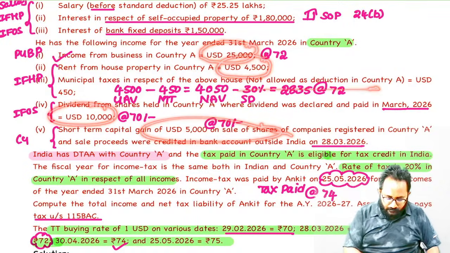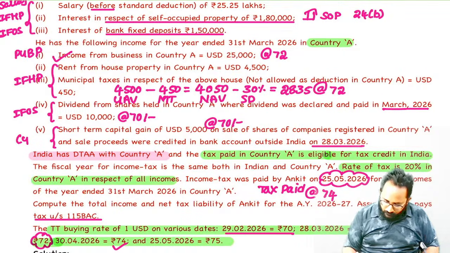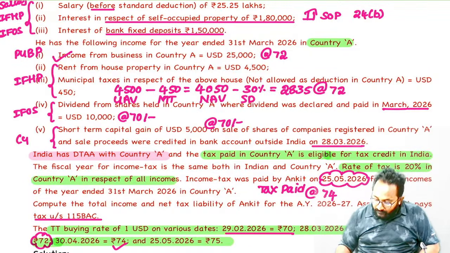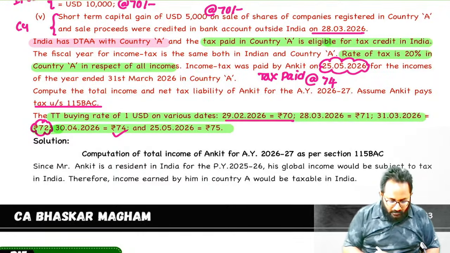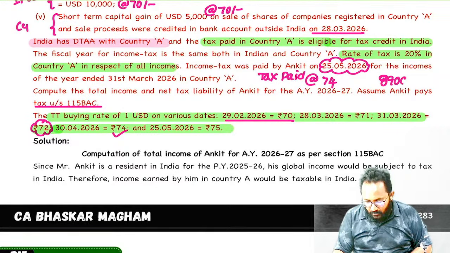Calculate the total USD taxed in foreign. That means 25,000, 4,500, next 10,000, next 5,000. How much? 44,500. On that income, what is the tax rate we paid? 20%. Please calculate. 8,900 you paid. That is also in USD, right?